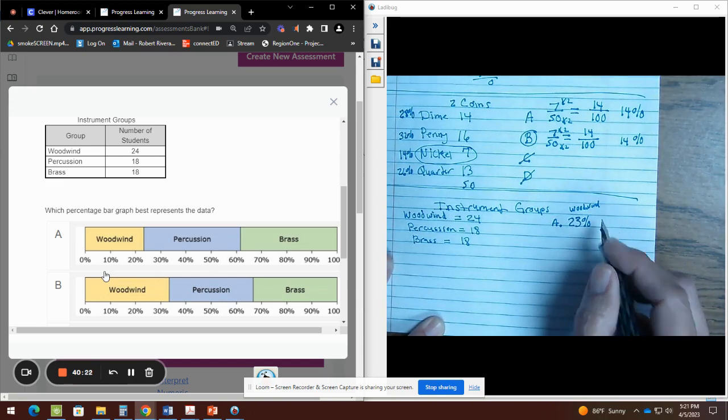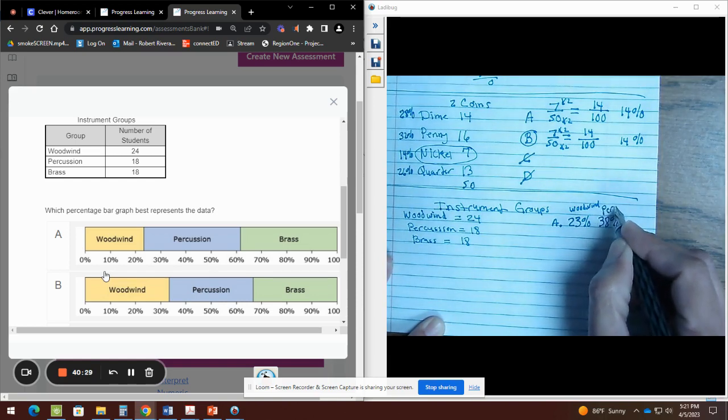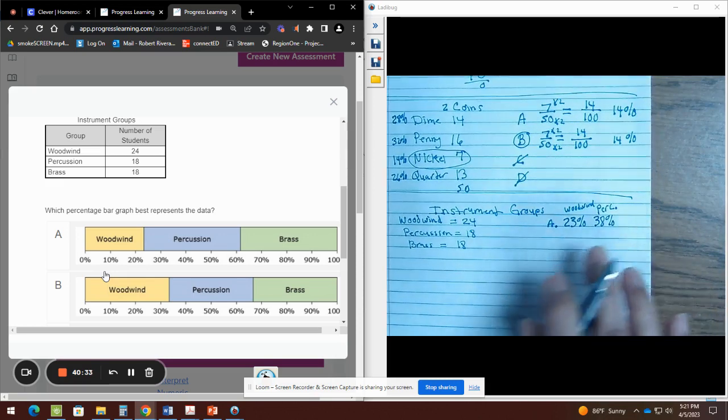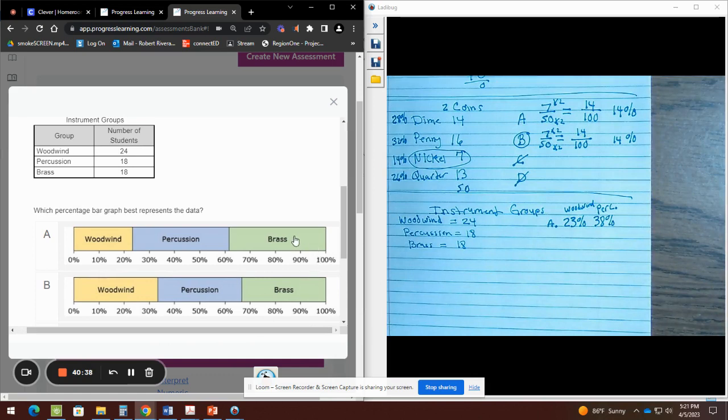So the middle part, which is the percussion, that would be 38%. I'm just going to abbreviate it as perc. Finally, we go to the brass. Again, I'm going to go with the for sure.